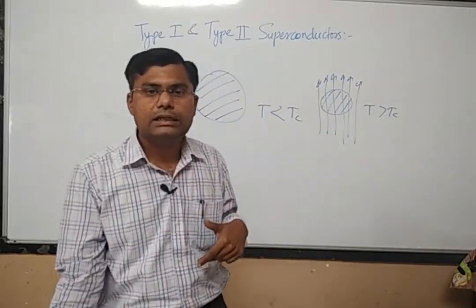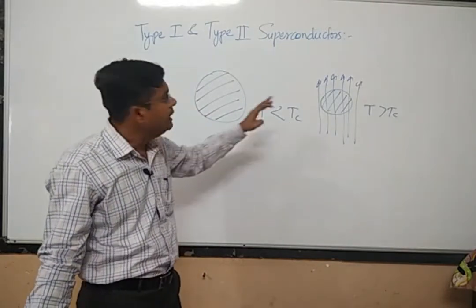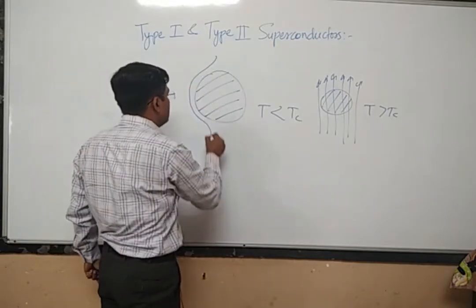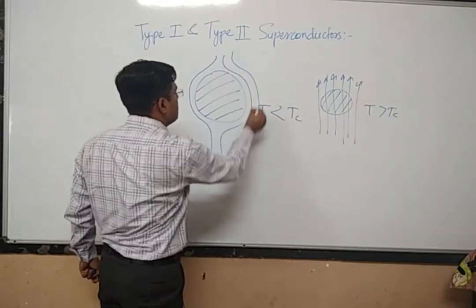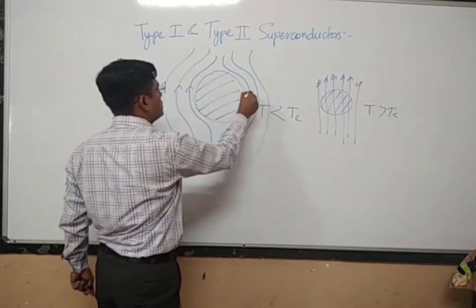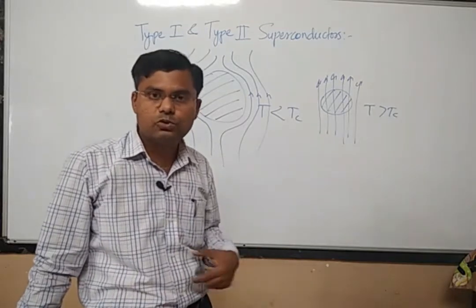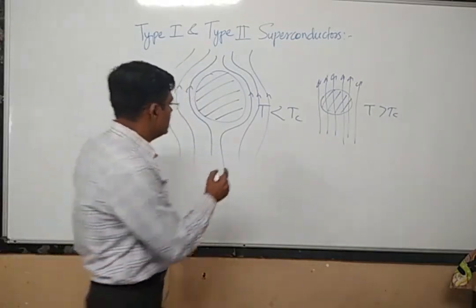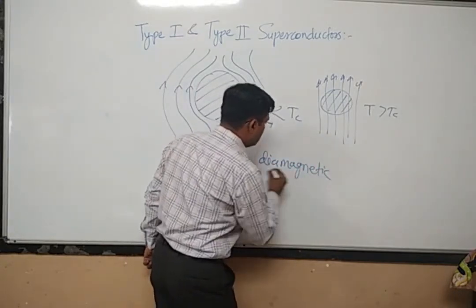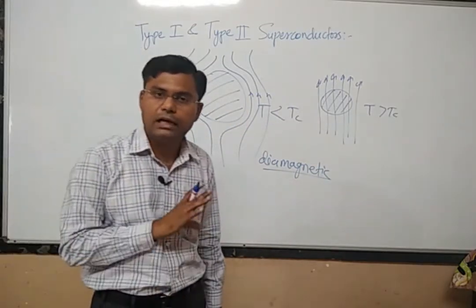But if our material is a superconductor, it means that if the temperature is below the critical temperature and we apply any external magnetic field, then that superconducting material will not allow the external magnetic field to pass through it. And we have seen that materials which do not allow external magnetic field to pass inside them are called diamagnetic materials. So superconducting materials are essentially diamagnetic materials.